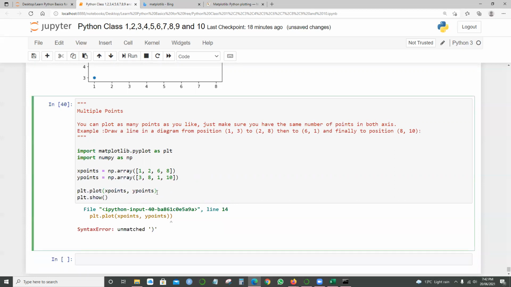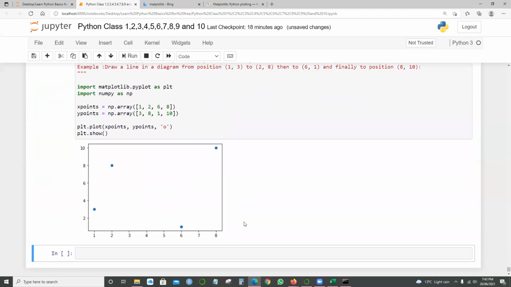Wait, I think I copied that extra bracket also. Yeah, I copied the extra bracket. So this is the notation. Instead of having the lines, I'm using this O notation, like in dots, and I'm getting only the dots over here.